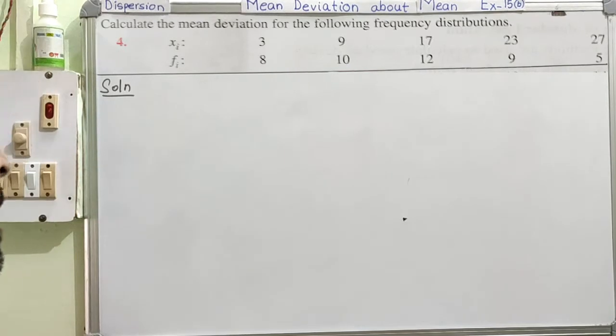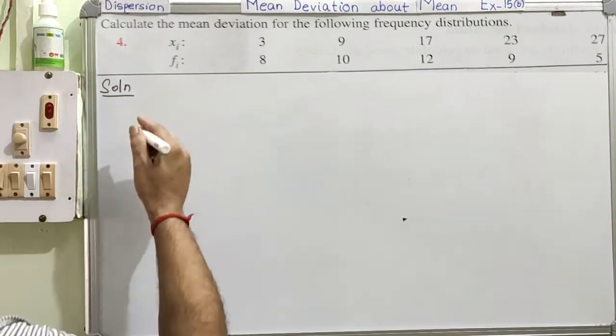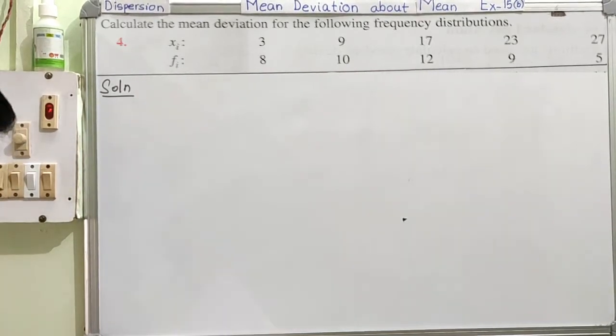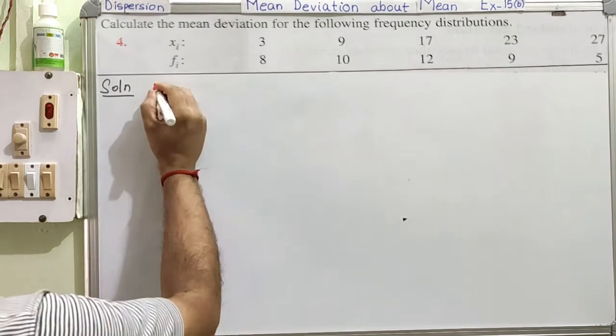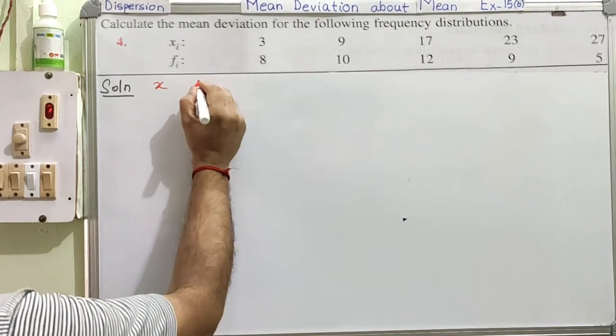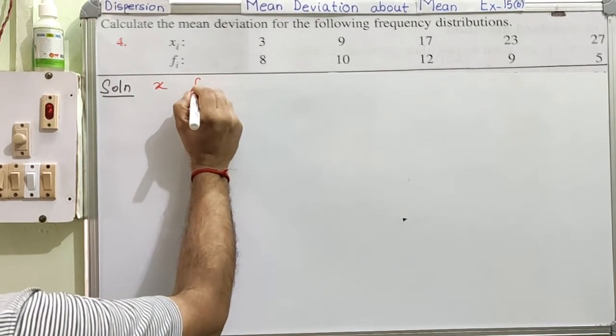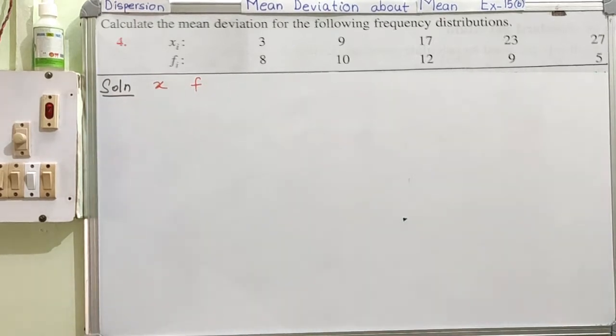So first of all, let me write the 2 columns given in the question, right? The first column is named as X, and another column is named as frequency column. Clear?